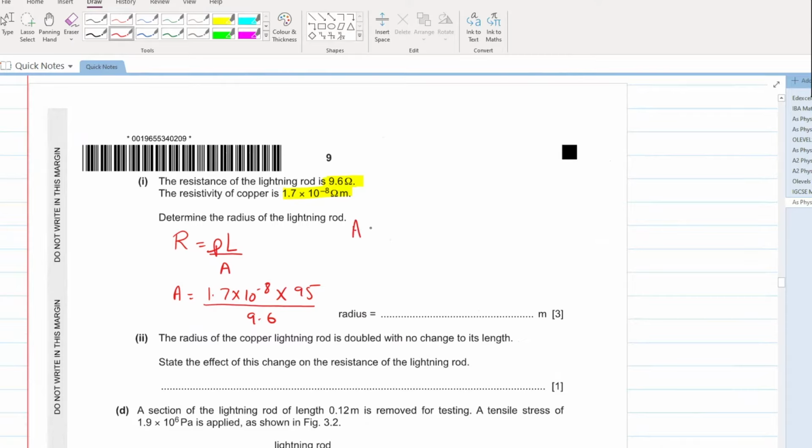What does your area value come out to be? This comes out to be 1.68 into 10 raised to the power of minus 7 meters squared.